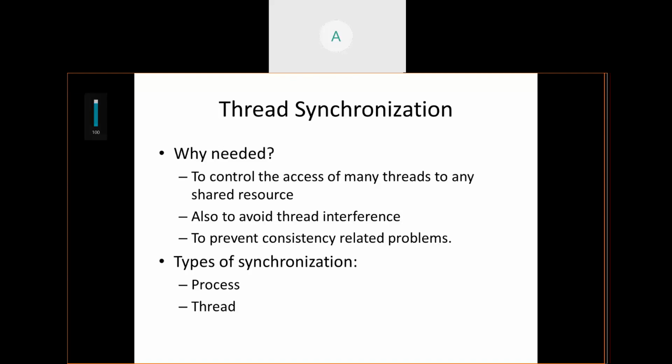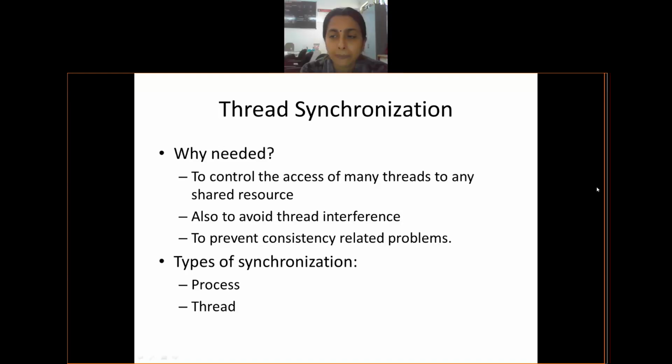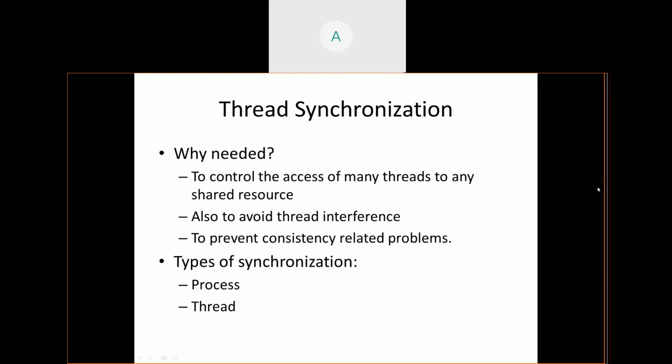Ma'am, actually synchronization means, let's suppose there are two threads. They are sharing the resources. But only one thread will use the resource at a time. To make sure that only one thread will use it at a time, the type of approach or arrangement that we use is called synchronization.